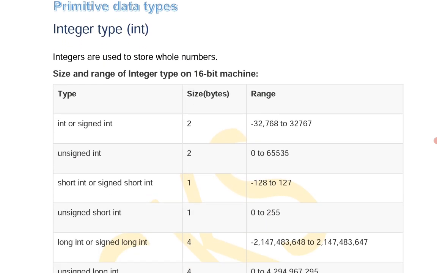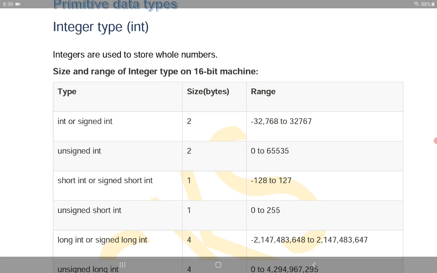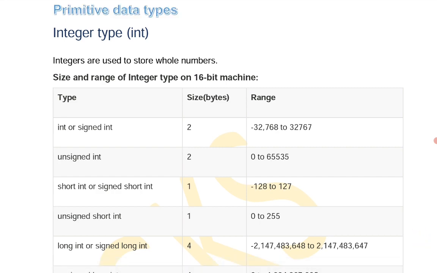So what are primary data types? First one is integer type. Integers are used to store whole numbers. Whole number means a number without any decimal point. One more thing, all the data types generally occupy some size, and they have some range of values to be accommodated.